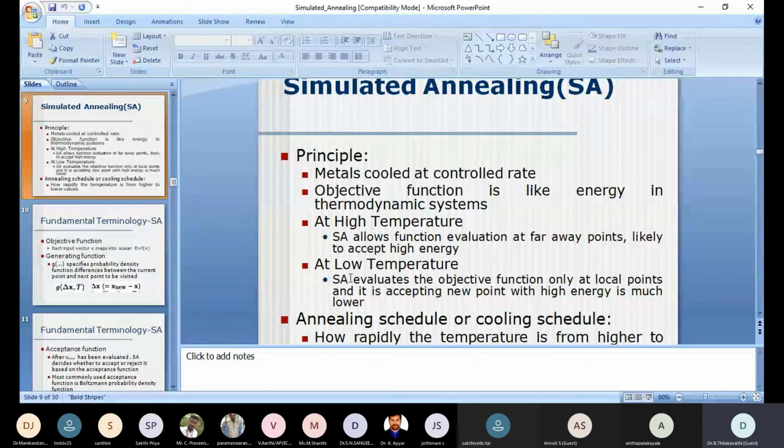The annealing is completely dependent on the annealing schedule, or the cooling schedule. That is how rapidly the temperature is changed from high to low. That is called the annealing schedule.